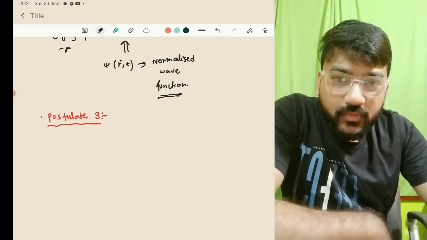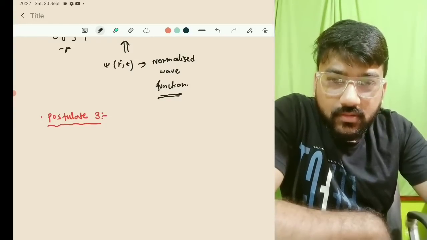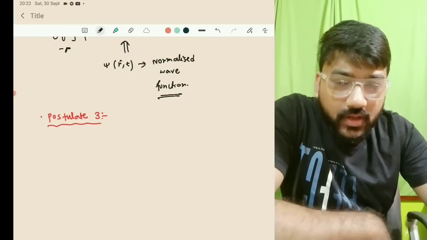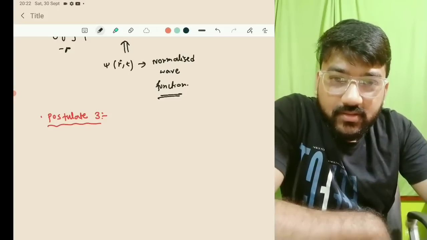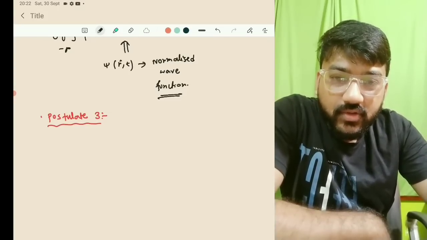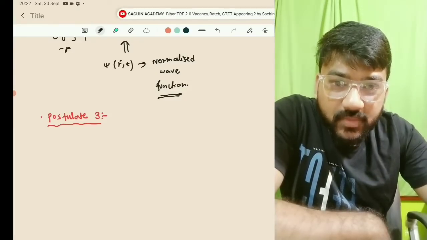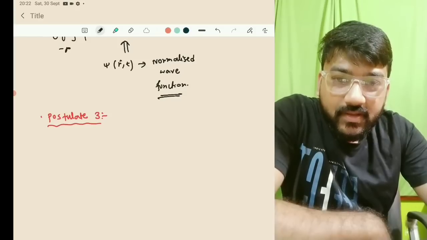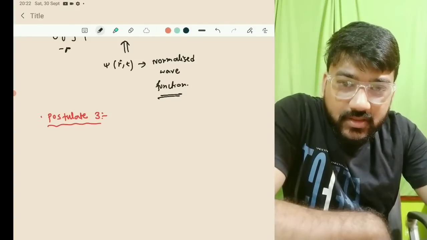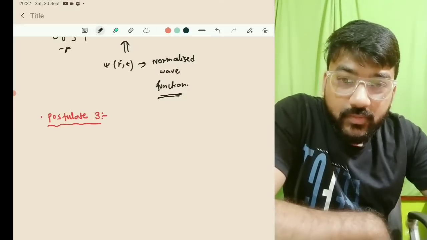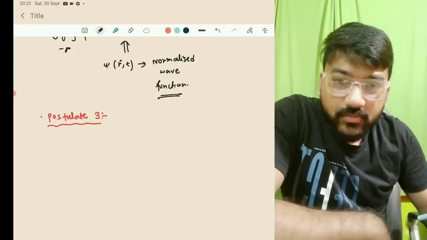Now here we will tell that if you measure an observable or a physical quantity on a certain state, what will be the state after measurement? The state will be changed whenever you measure on a state psi. Obviously, after immediate measurement the state vector psi will be changed, and what will be the psi after? That will be the main statement of postulate 3.